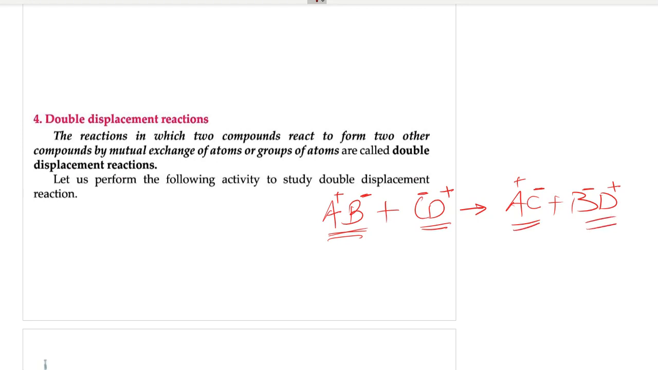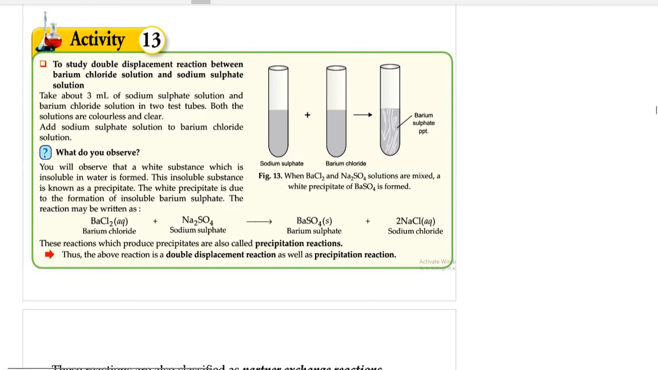But how have two new compounds been formed? There is just mutual exchange of ions. C, which was with D earlier, takes the place of B and comes with A. And B, which was with A earlier, takes the place of C and becomes BD, right? So there is mutual exchange of ions or atoms or group of atoms. So when there is displacement happening but twice, then this particular reaction is known as double displacement reaction.